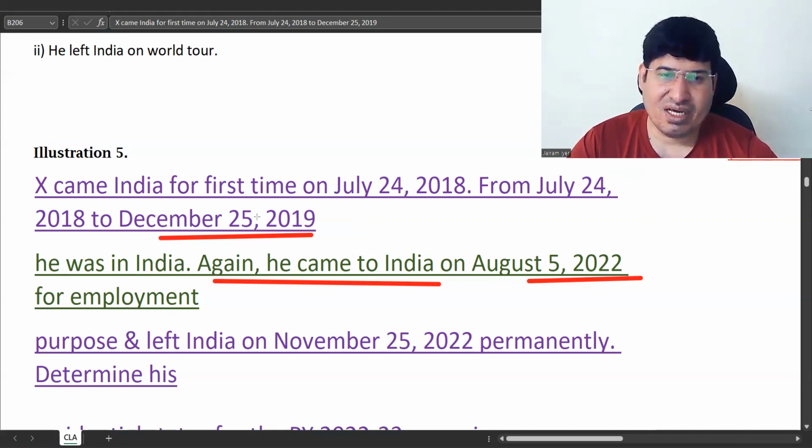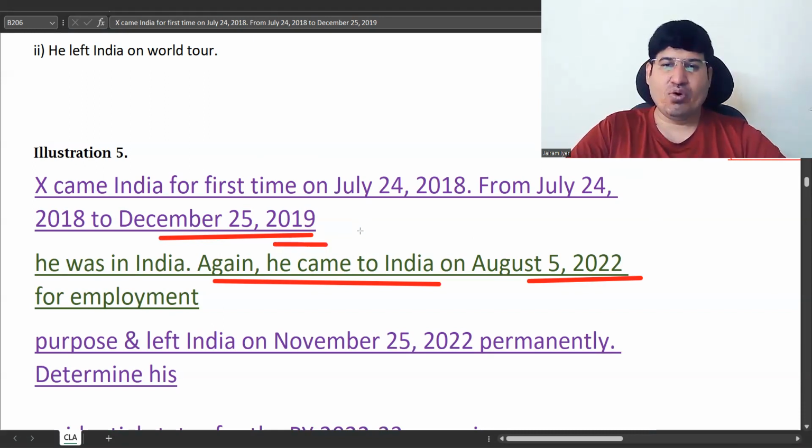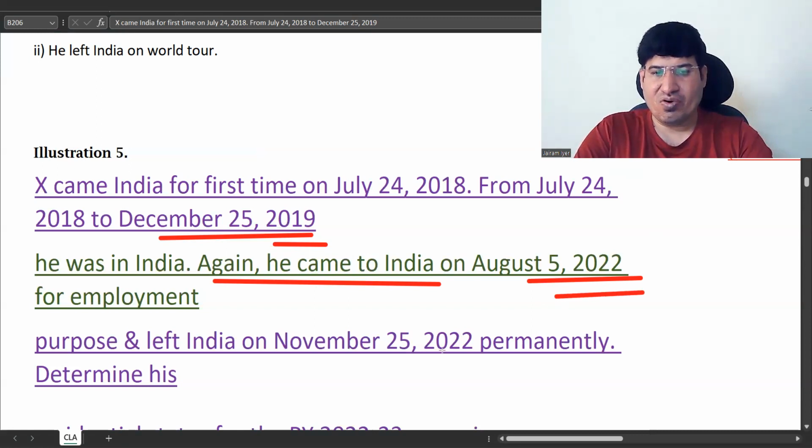Right. So then, here this year was what? 2019-2020. Okay. After that, what is there? 2020-2021, he is not there. 21-22 also is not there because he came back on August 5th, 2022. Okay. So those 2 years are not there. And then he's back on August 5th, 2022 and left on November 25, 2022.